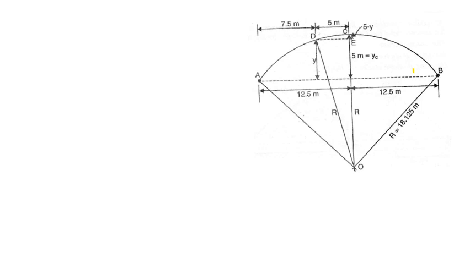Now we have to find out y. Before finding y, we should know R. So what is the formula to find the radius? L by 2 into L by 2 is equal to yc into (2R minus yc). This formula is not to find y, it is to find R.